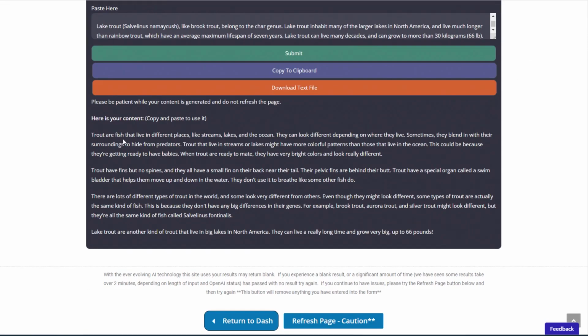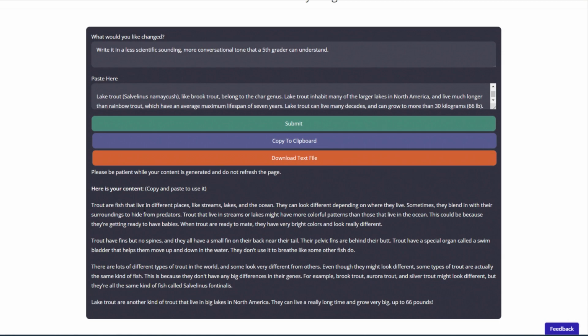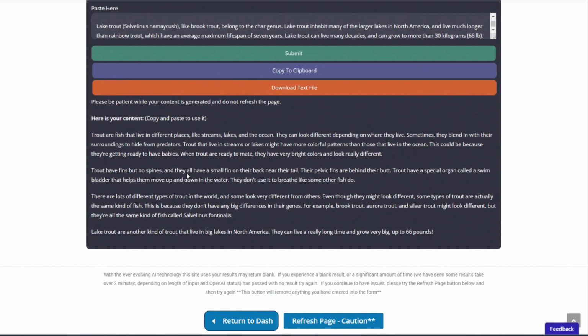Okay, let's see what it gave us. Trout are fish that live in different places, like streams, lakes, in the ocean. They can look different depending on where they live. Sometimes they blend in with their surroundings to hide from predators. Trout that live in streams or lakes, yeah, this is it. This is absolutely, I mean, it sounds just like a fifth grade science book. That's exactly what it sounds like.